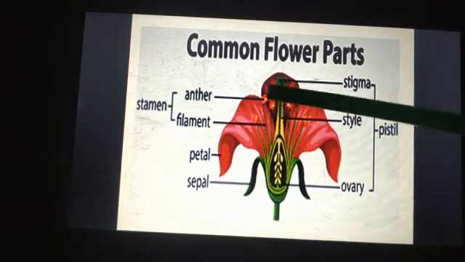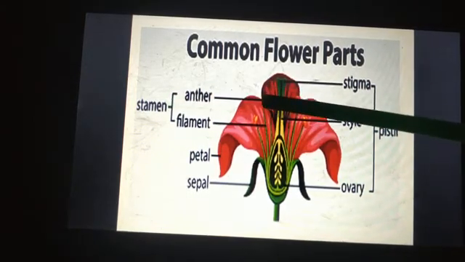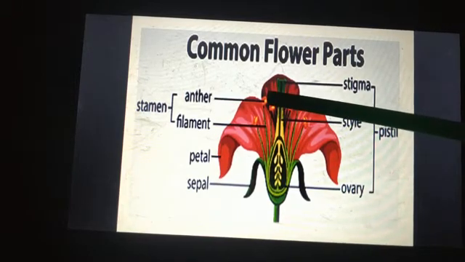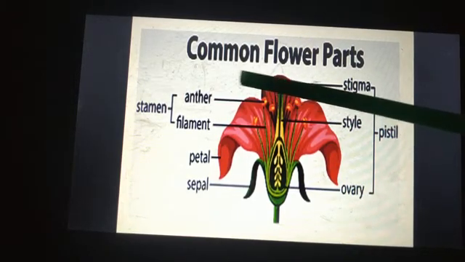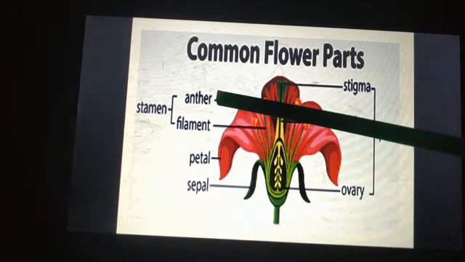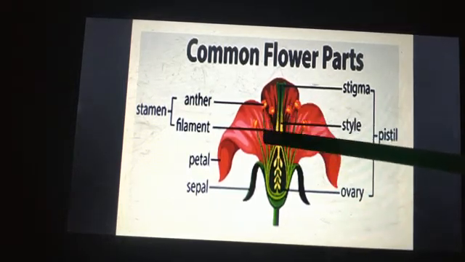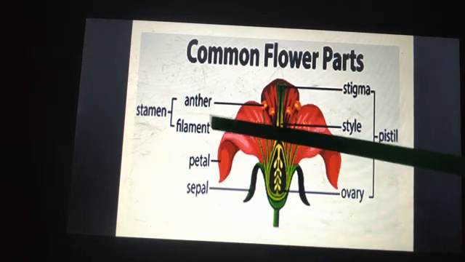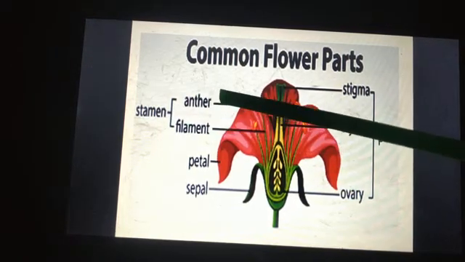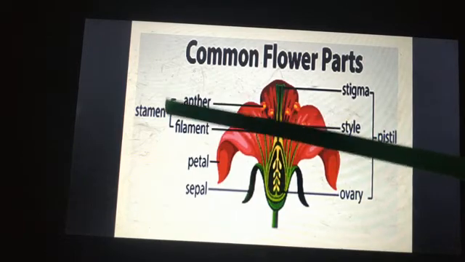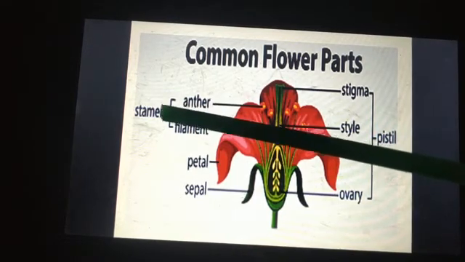And here you can see 2 parts. This tip which contains the pollen is the anther, and this long stalk-like structure is the filament. So stamen is composed of anther and filament, and this stamen is the male reproductive part in the flower.